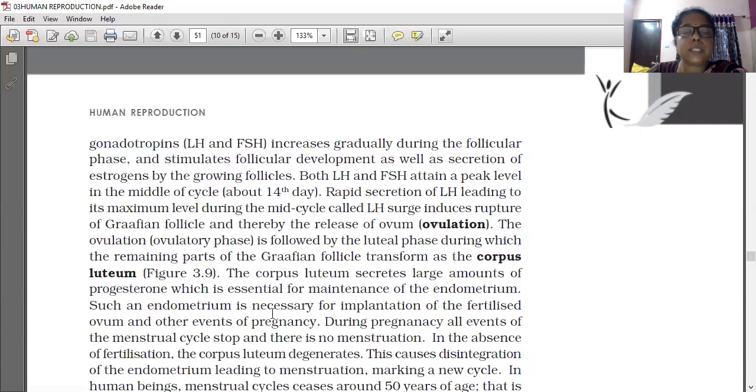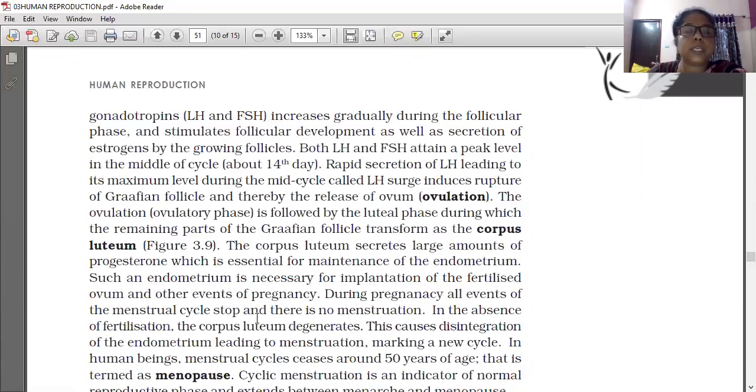Such an endometrium is necessary for implantation of the fertilized ovum, that is the embryo, and other events of pregnancy. The endometrium is needed for the pregnancy stage, because the embryo implants on the endometrium only. The endometrium provides nutrition and the necessities for the developing embryo. So this endometrium should be regenerated. Which hormone helps for that? Progesterone helps for that.